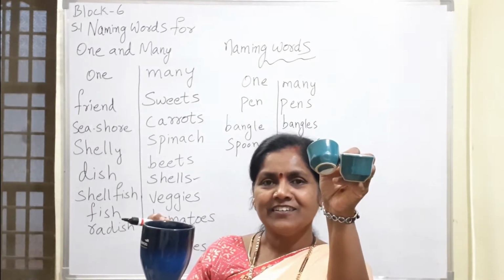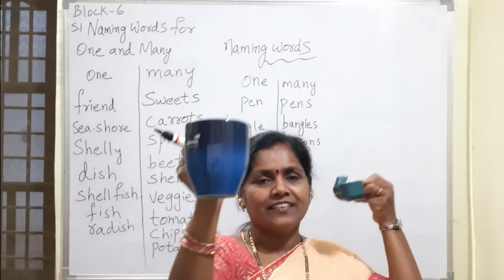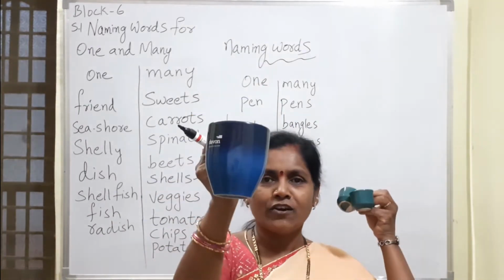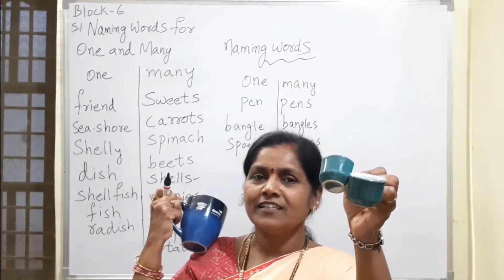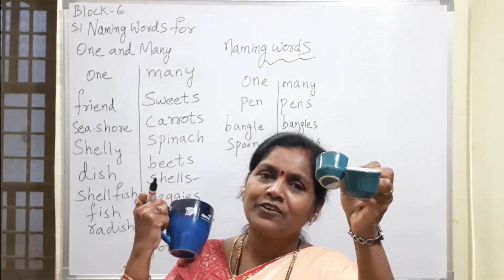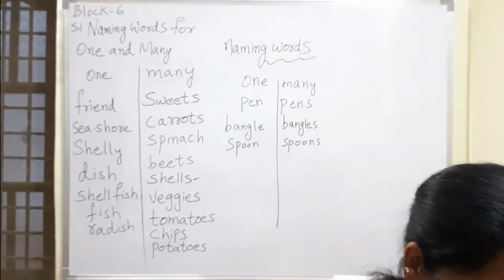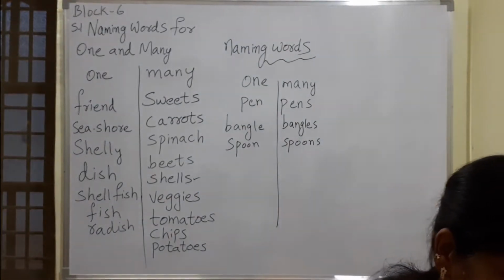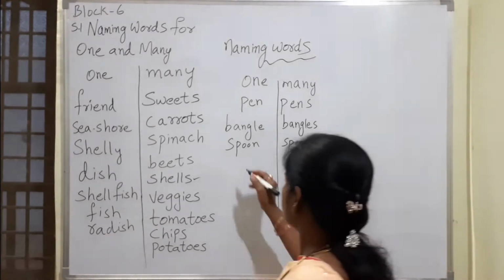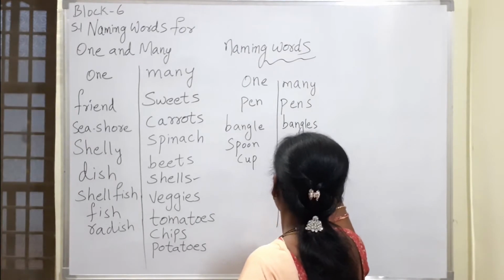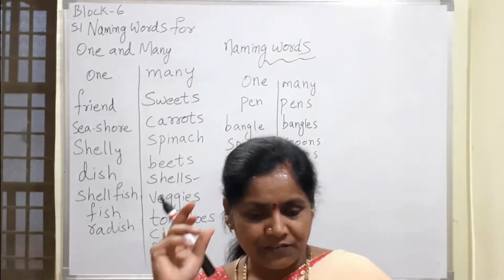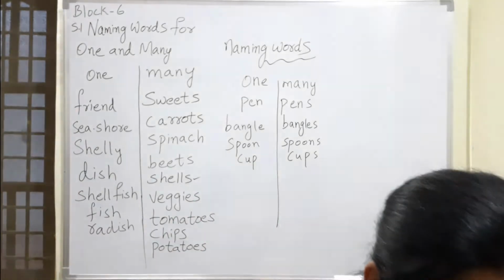These are also, this is one. These are many. So what do you call this one? This is a cup. And these are, what are these? Come on, tell me. Very good. They are cups. Cup, cups.